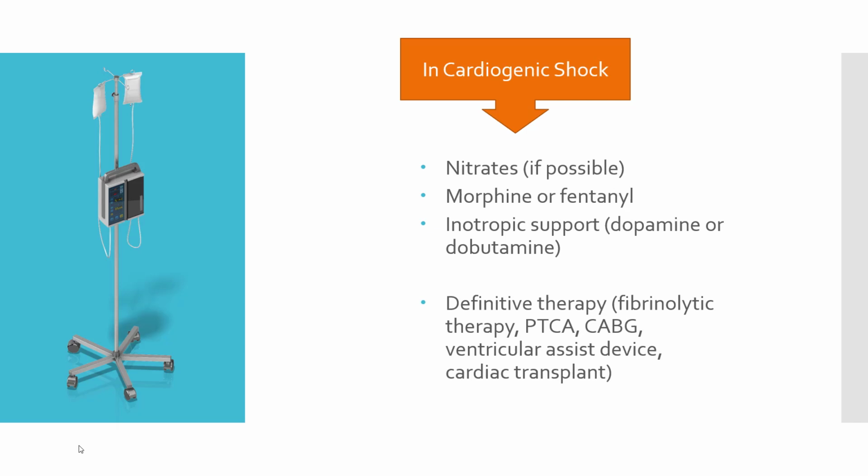In cardiogenic shock, nitrates can be given. Morphine or fentanyl sometimes helps. Inotropic support is required. Definitive therapy if it is due to a massive MI, for example, fibrinolytic therapy, PTCA, CABG, ventricular assist device, or in extreme cases, even cardiac transplant if possible.